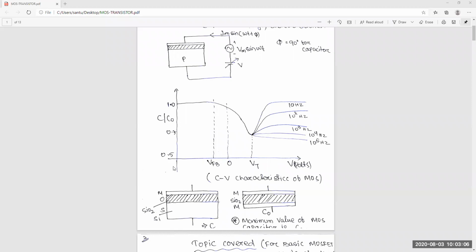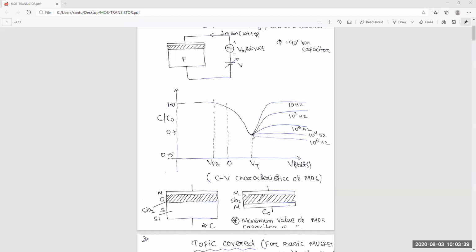Once you change the voltage, the capacitance will change. This part is constant because this capacitor is metal and metal, the same type of metal, so nothing is there. And this part's capacitance will change due to the voltage, because if you change the voltage, then the surface charge will change and different things will happen. That's why the capacitance will decrease, up to the threshold voltage.